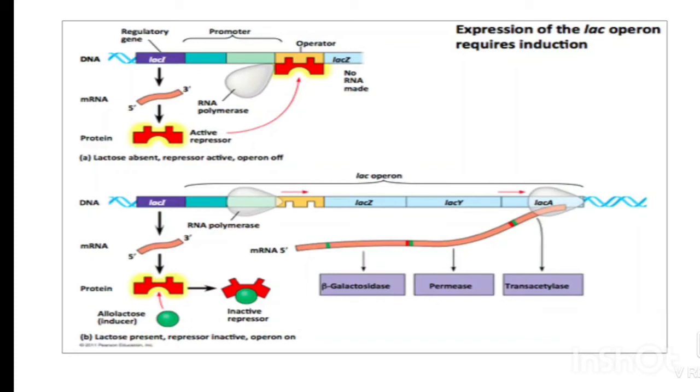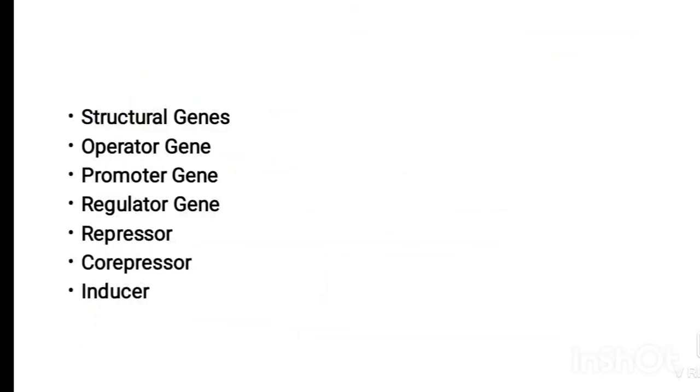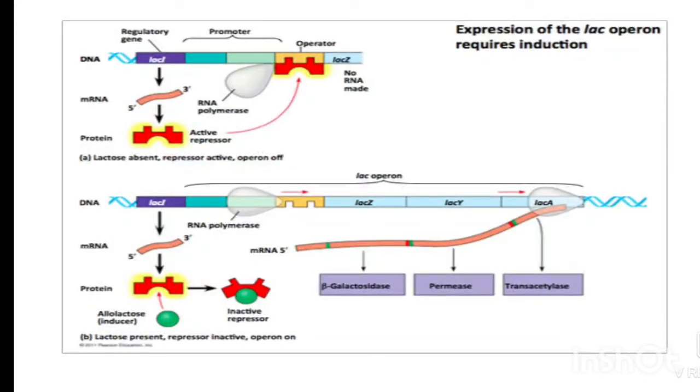The next gene is the repressor gene. The repressor is a protein molecule, so its synthesis is directed by the regulator gene. It may be in either the active form or the inactive form, as described above. It has affinity with the operator gene. In the active form, it binds with the operator gene and prevents transcription and protein synthesis by inactivating the promoter gene. When it is in the inactive form, transcription and protein synthesis can take place. So it can be inactivated by the inducer.